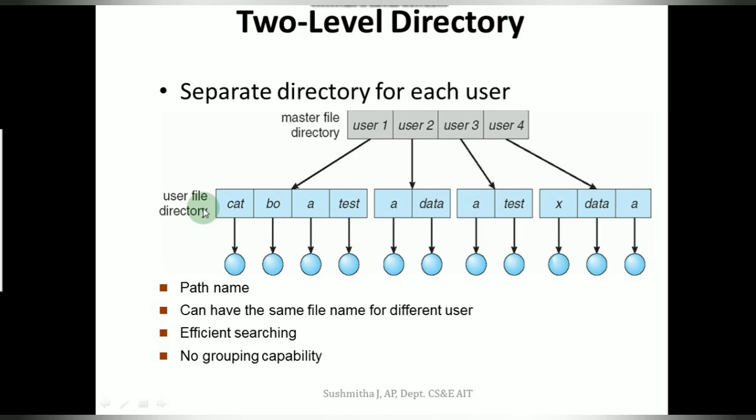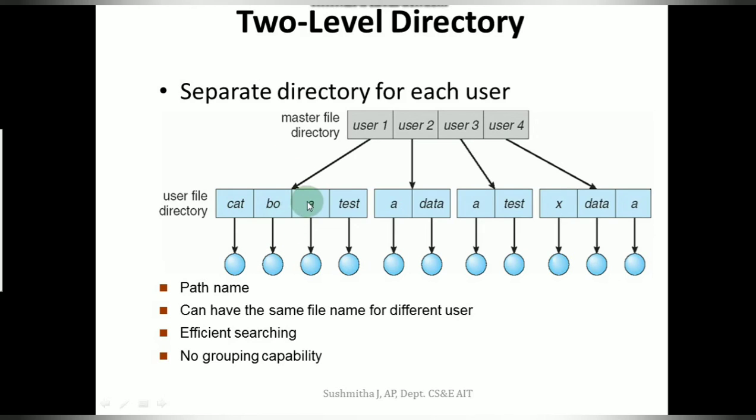So here each user has its own user file directory, and each user's directory shall be managed by the master file directory. When a user refers to a particular file, only his own UFD is searched.